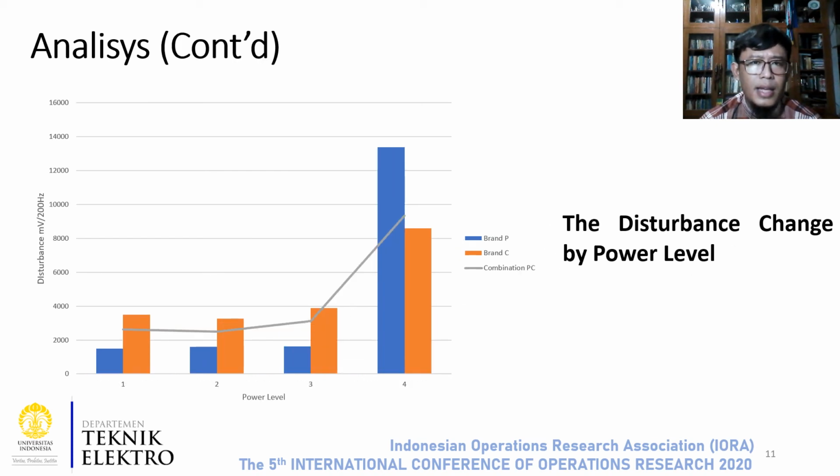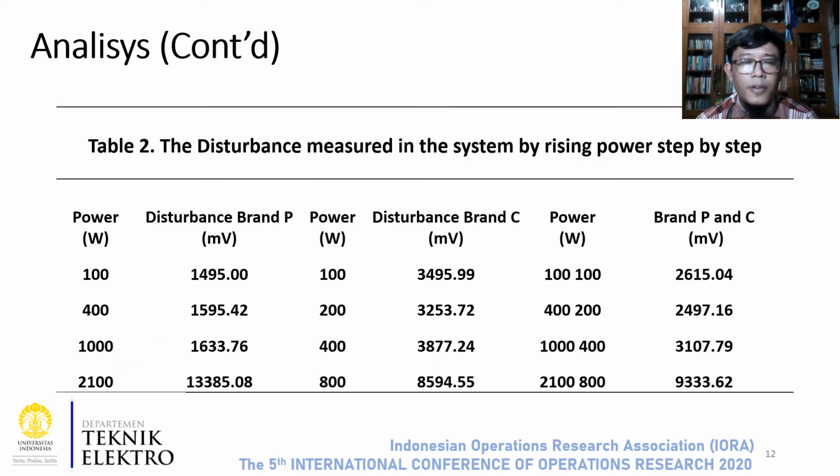Okay, for the next slide, this is the graph of disturbance changes from combination load using the power level method. It can be seen that the trend of this graph is the disturbance value increasing as the power level increases. From the graph on the previous slide, the data is processed. Then we got the values on this table. It can be seen that the value is increasing, so we can analyze the percentage of the disturbance change.